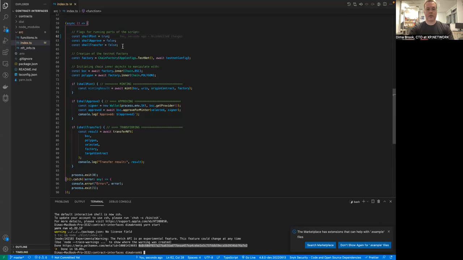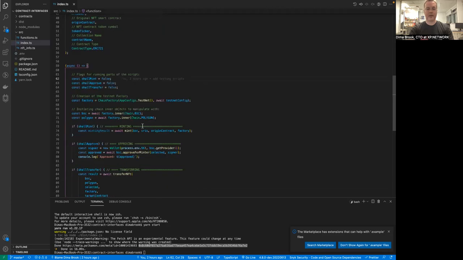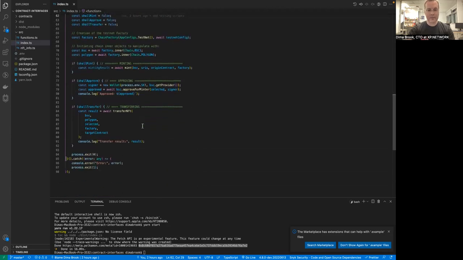And let's turn shell mint to false because we don't want to mint an NFT anymore. We already know that the ID of this NFT is 0. So we have the NFT counter set to 0, and we're good to go.